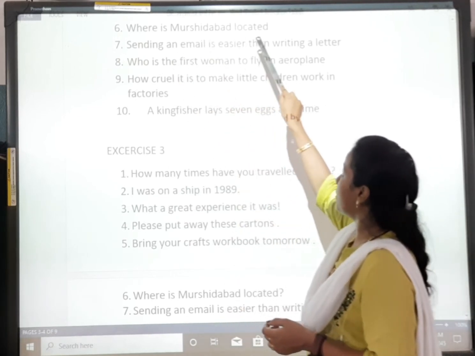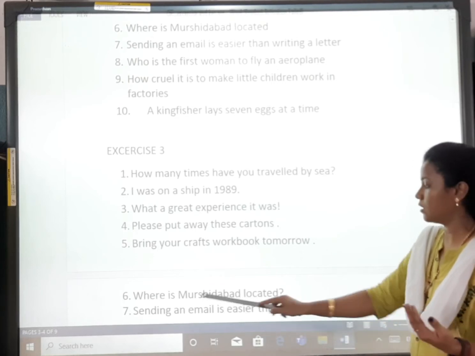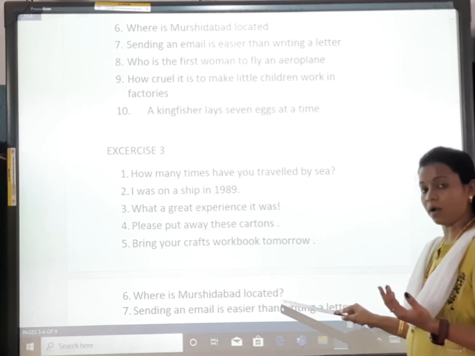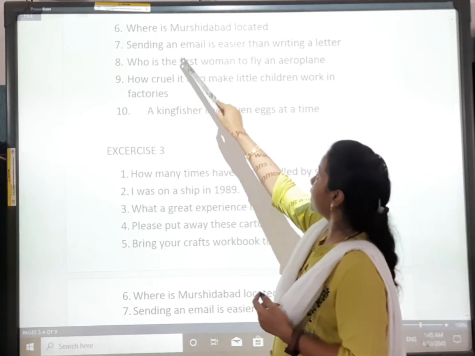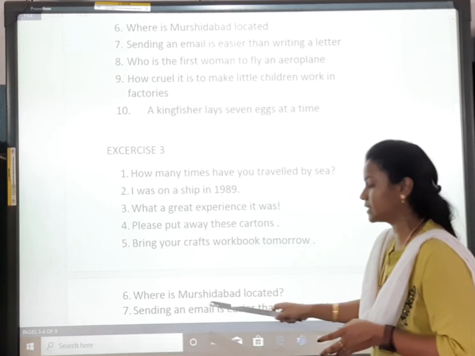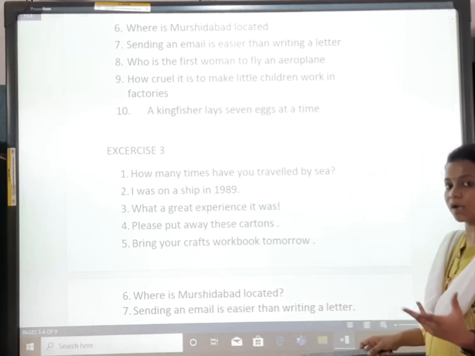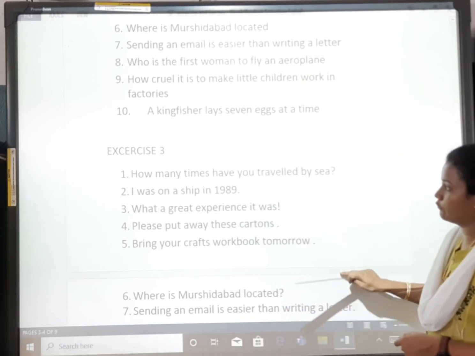Where is Murshidabad located? Now it is a question. But there is no question mark. Answer is with the question mark. And it is an interrogative sentence. Sending an email is easier than writing a letter. Again, it is an advice or you can count it as a command. So sending an email is easier than writing a letter. Again, full stop.